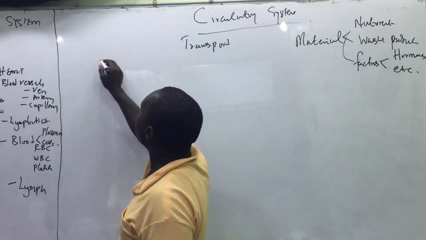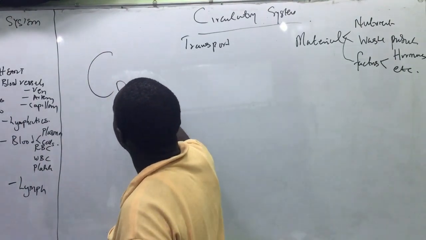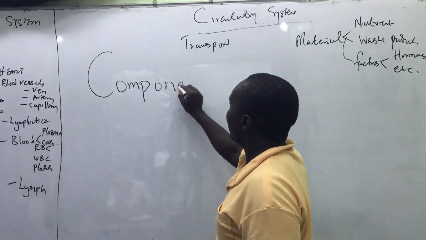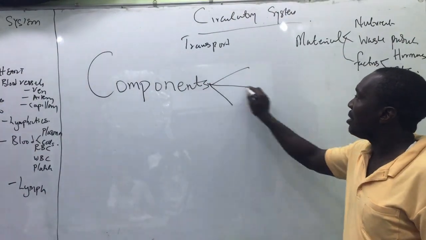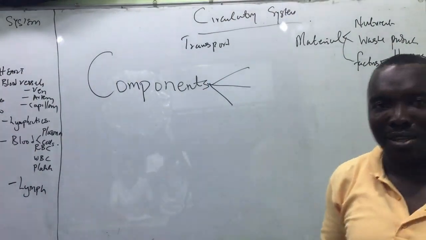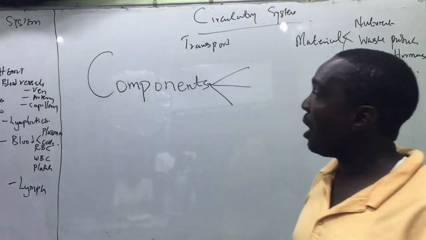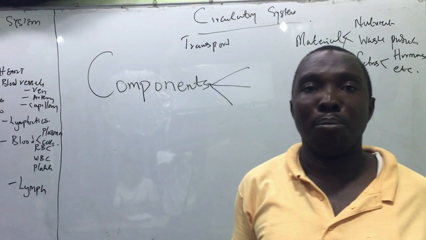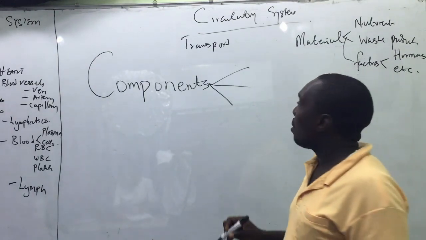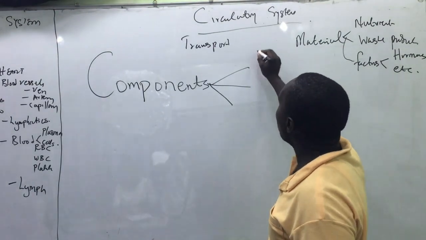Now, being a transport system, it has components. So what are the components of the circulatory system? For convenience sake, we can say that there are three components. One is the pump.